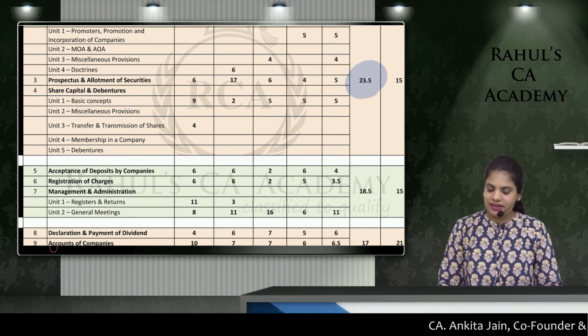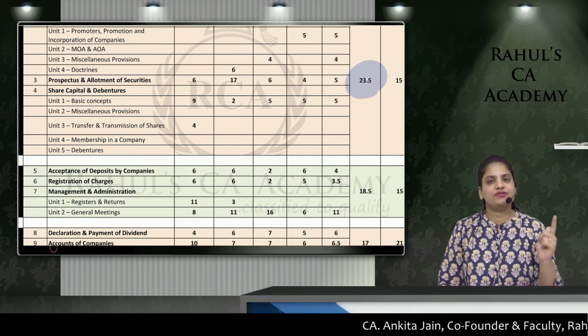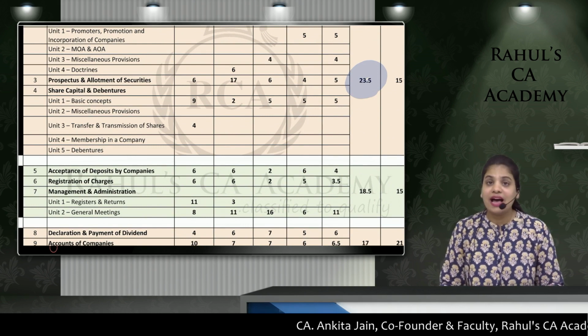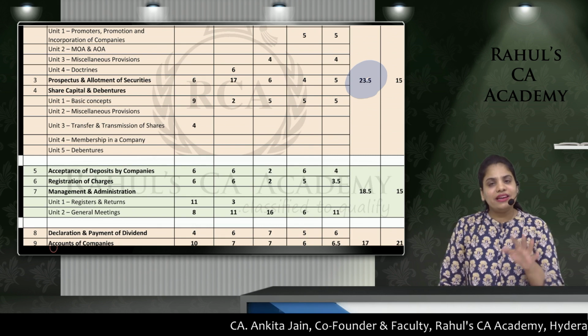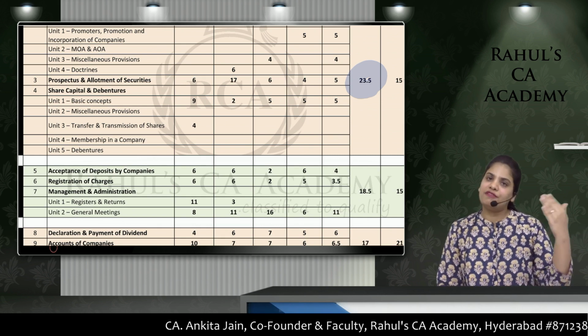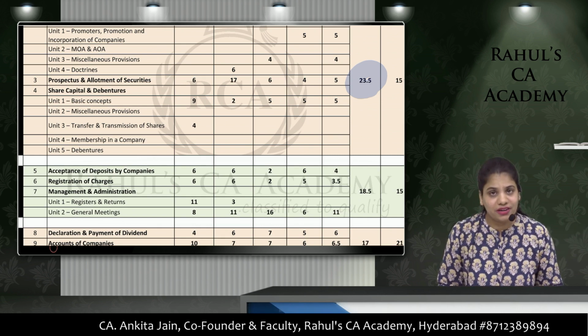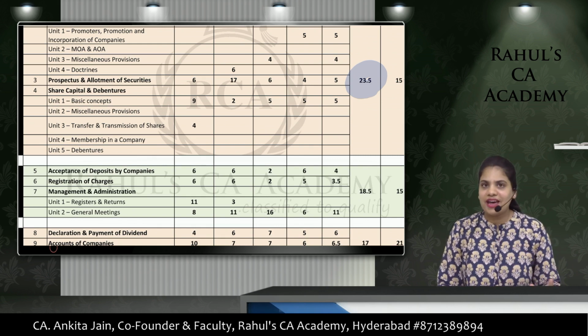Then the third category that we have is dividend, accounts of companies and audit and auditors. I had told you during the classes, these are the topics that have been shifted from CA Final to CA Intermediate, right? So these are very important.